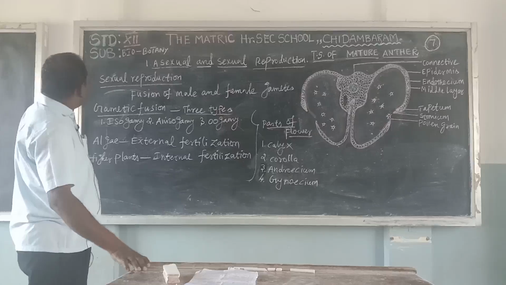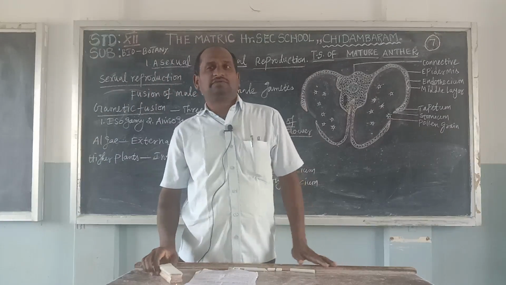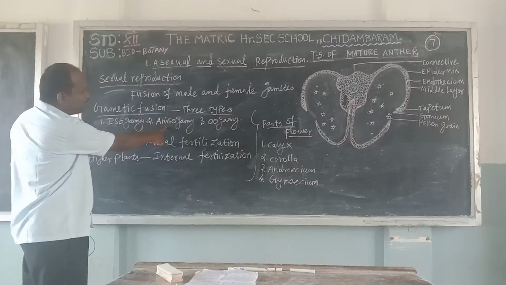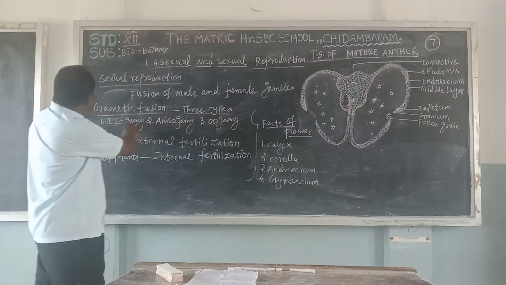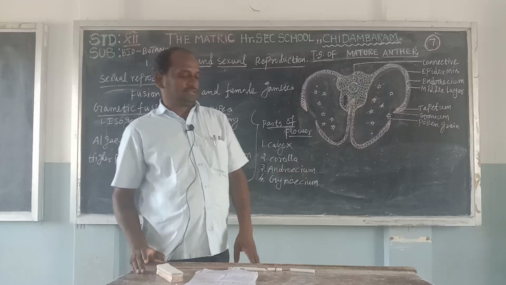Next, gametic fusion. There are 3 types. Gametic fusion means the fusion of the gametes. The examples are isogamy, anisogamy, and oogamy. Isogamy, anisogamy, and oogamy are methods of reproduction.